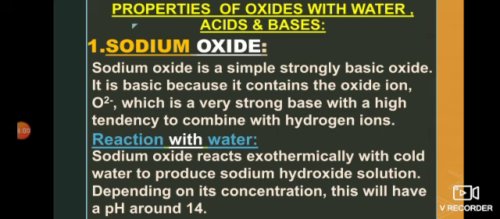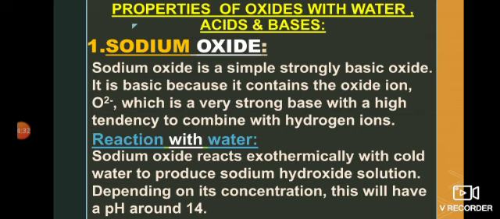Now, reactions of the oxides with water, acids, and bases. As the topic name is the acid-base behavior of oxides of period 3 elements, here we will take each oxide of the period 3 elements and treat it with water, then treat it with an acid or with a base. From the reaction we can determine whether it is an acidic oxide or a basic oxide.